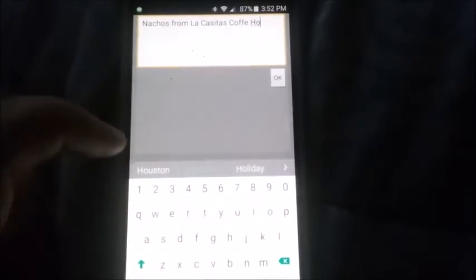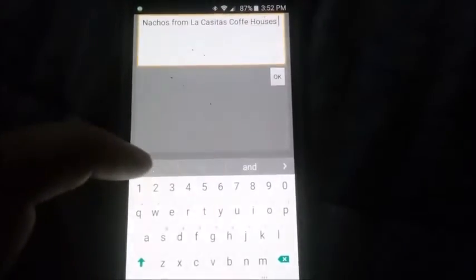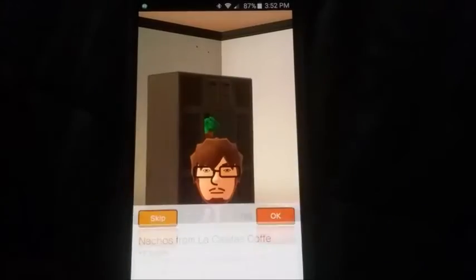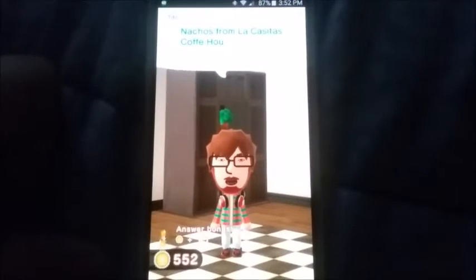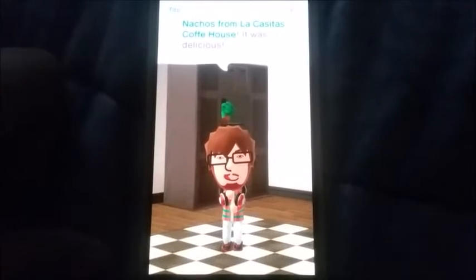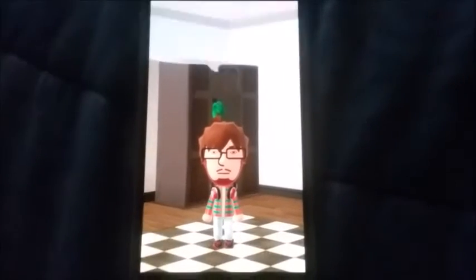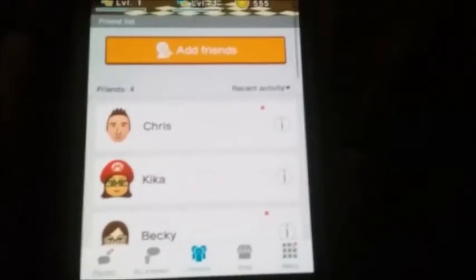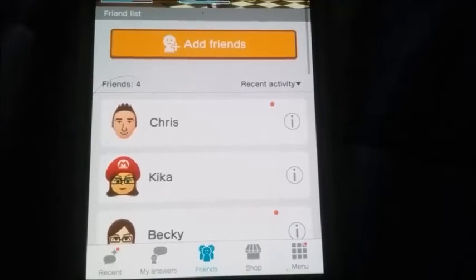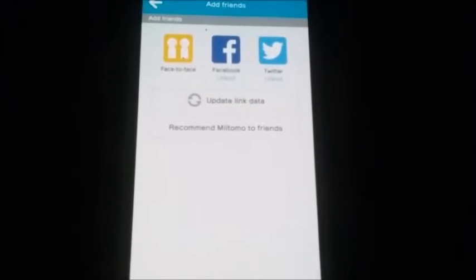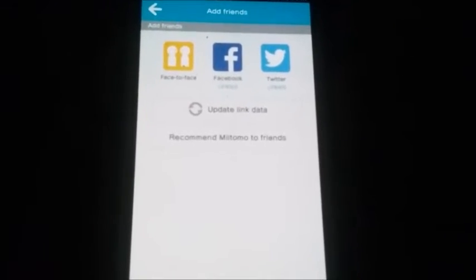And a couple of things you can do when you sign up for this application is, of course, you're going to create a Nintendo account, and you're going to connect this to your Nintendo account, which will also connect to your consoles like your Wii U. It'll connect to that. Don't mind my messaging tone. But anyhow, you connect it to your Nintendo account, and you'll be able to do what you do on the Nintendo Wii. Still, I got a lot more to figure out because I haven't connected this to my Nintendo Wii U yet. But anyhow, this is how you add friends right here.